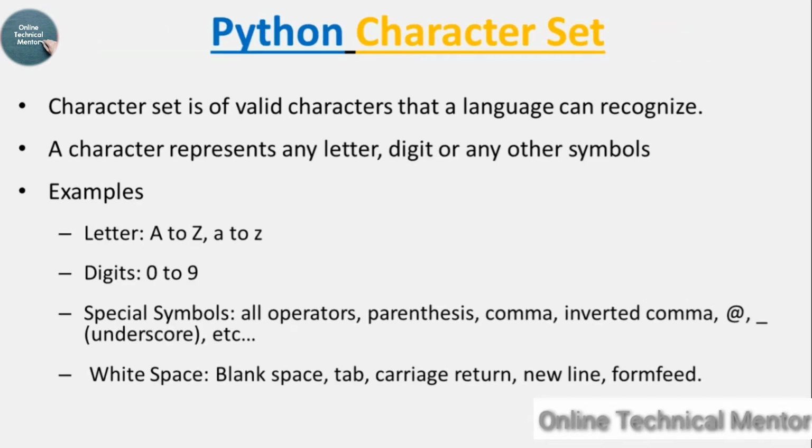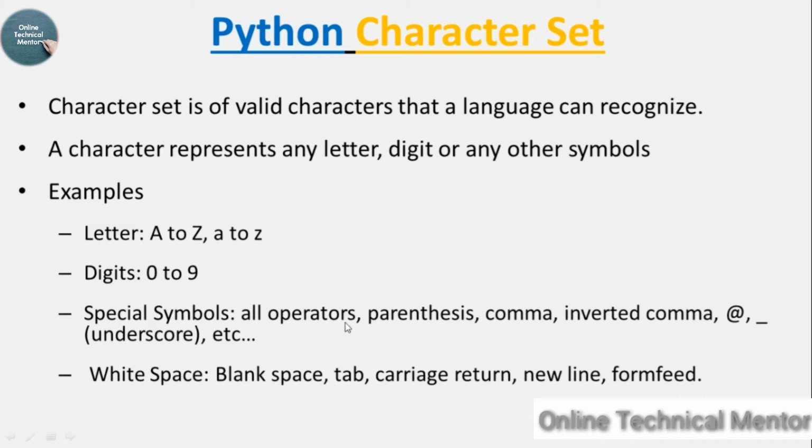Python character set. A character set is the set of valid characters that a language can recognize. A character represents any letter, digit, or any other symbol. For example, letters A to Z, that means capital letters A to Z and small letters a to z. Since Python is case sensitive, capital A to Z is completely different from small a to z, so I have written them separately. Digits 0 to 9 are also characters.